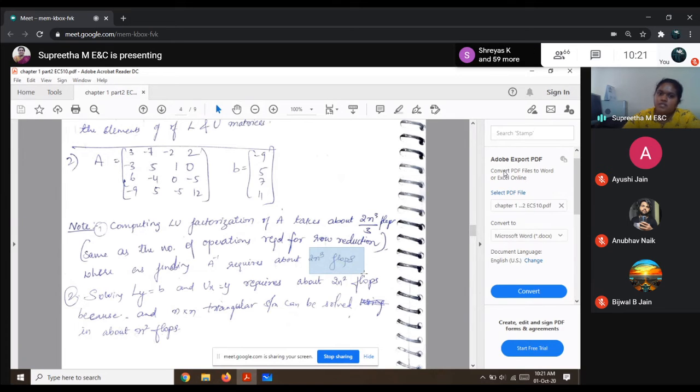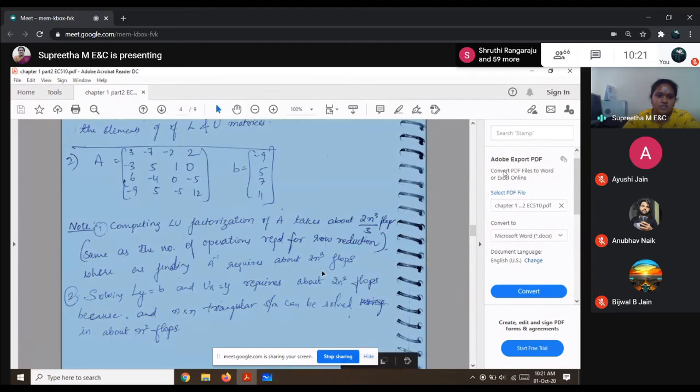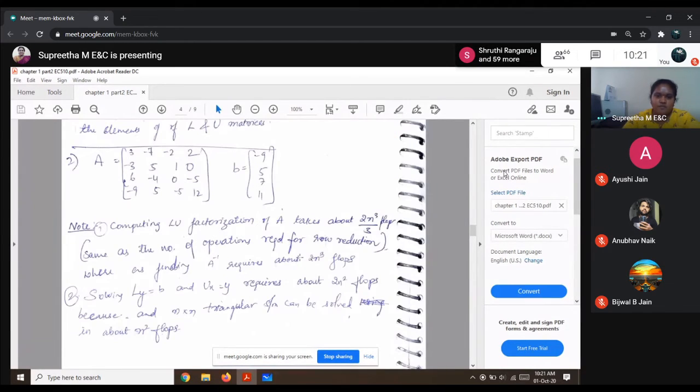These concepts can be asked in any competitive exams and other things, so it's better you all understand how I arrive at 2n cube flops, that is your floating point operations, and to find the inverse, I get 2n cube. So you can see by using LU factorization, 1/3 of the operations are reduced. So when you say 1/3 of the operations are reduced, how much will be the cost for implementing it in hardware? That will also be reduced, right?